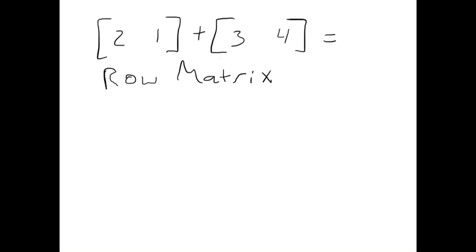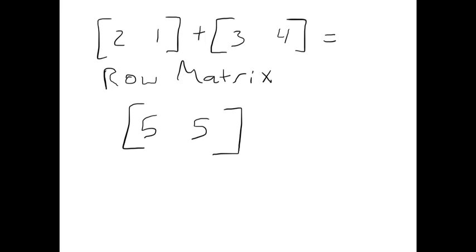Now there are no special properties when you're adding these together. Since this is a 1 by 2 and this is a 1 by 2, we know that the result is going to be a 1 by 2. And you just add 2 plus 3 is 5, and 1 plus 4 is 5, and the result is another row matrix.